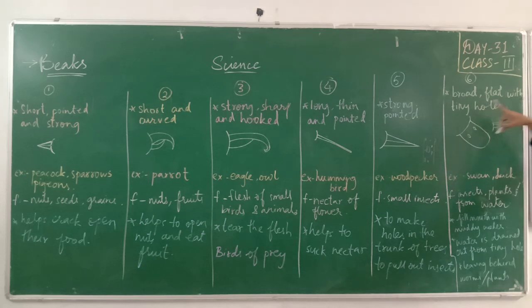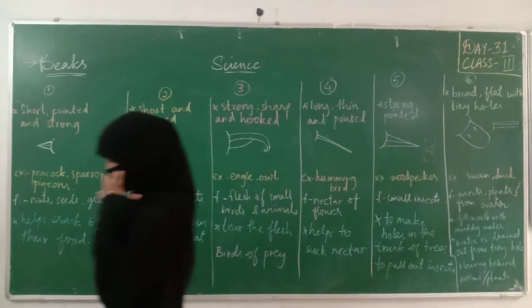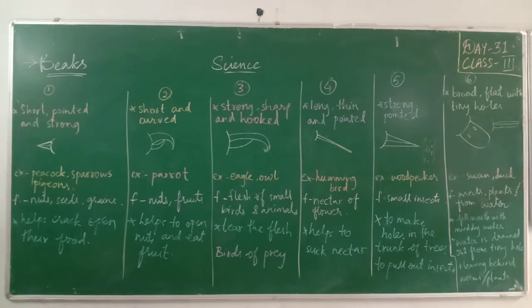These are mostly found in water birds. Water birds, many types of birds are also there. But especially swan, duck, goose will have this kind of beak. Insects and plants from water, they will eat insects, plants and worms from water. पहले पानी भर लेते, then small holes में से पानी निकल जाता और उनके मुंह में रह जाता. The leaves and worms and insects are left in their mouth. I hope you got what I'm trying to say. Inshallah, I'll also try to send the picture of the reader page topic so that you can read on your own. Okay. So that's it.